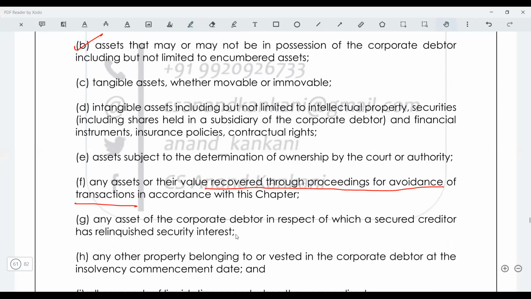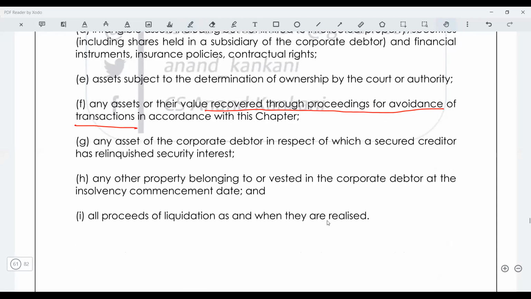Then any assets of the corporate debtor in respect of which a secured creditor has relinquished the security interest. So in this case, if Mansi has relinquished the security interest, even that will be part of the asset.